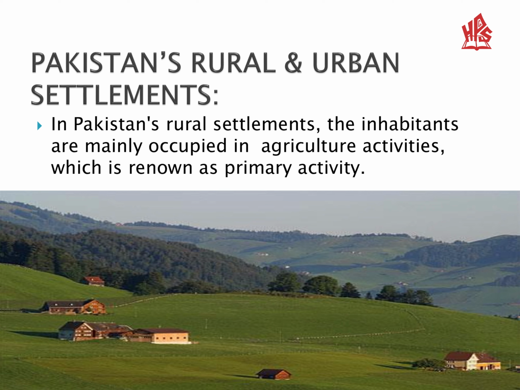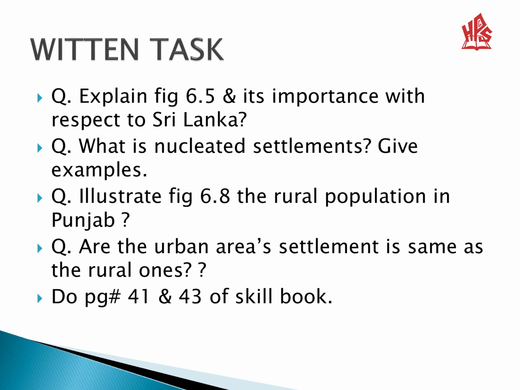Here I am going to show you some facts about Pakistan. The inhabitants of this country are mainly occupied in agricultural activities, which is known as primary activity. Figure 6.8 shows some part of the villages in Punjab. In urban parts of Pakistan, the majority of people are working in industries, which is known as secondary activities. For example, we have many manufacturing industries in Karachi, Lahore, Faisalabad and many more cities. They have industrial areas.